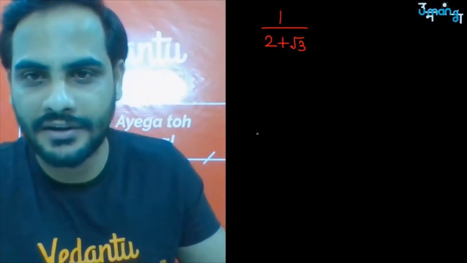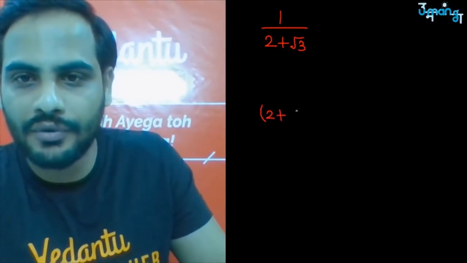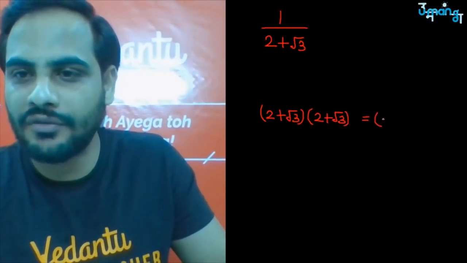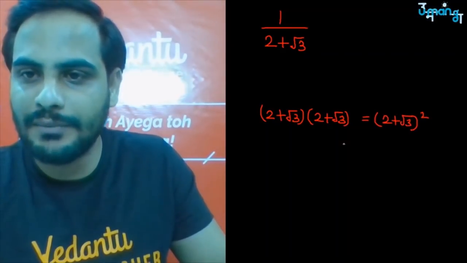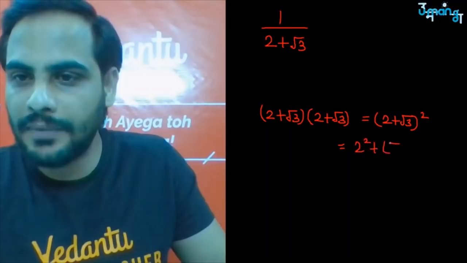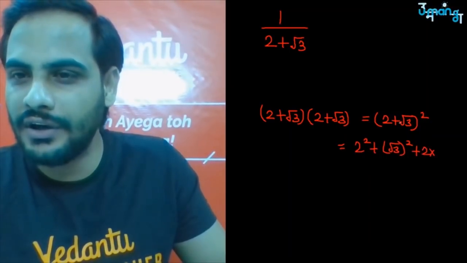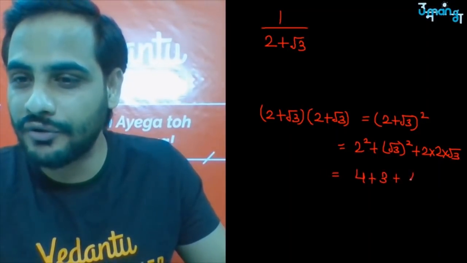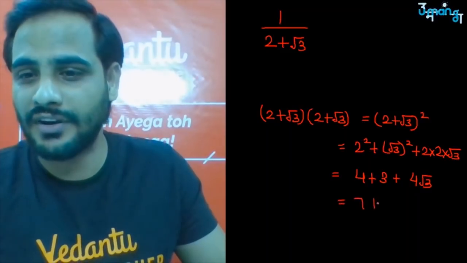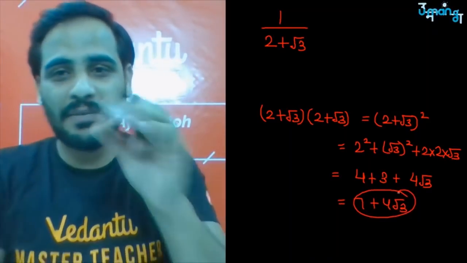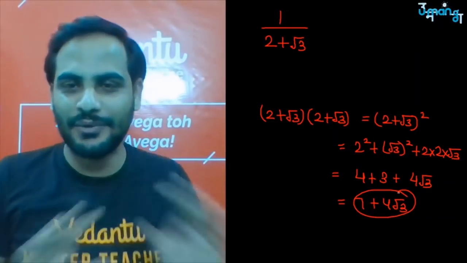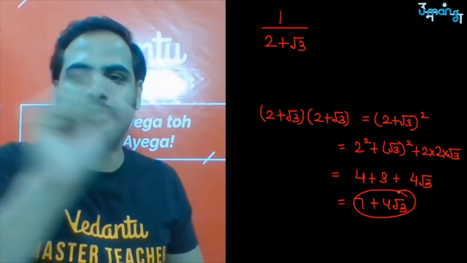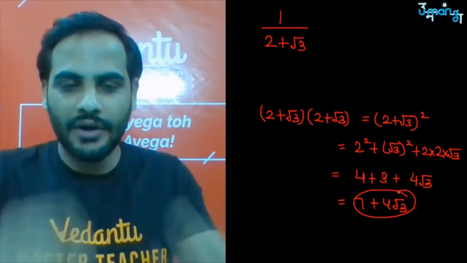So understand this part here, beta. Suppose you multiply 2 plus root 3 with the same number, 2 plus root 3 only, then you will get 2 plus root 3 whole square. Which will become a square, that is 2 square plus root 3 square plus 2 into a into b, which means 4 plus 3 plus 2 into 2 is 4 root 3, that is 7 plus 4 root 3. So multiplying with the same number is not resulting in anything. If I multiply the numerator and denominator both with 2 plus root 3, I'm not going to achieve anything.